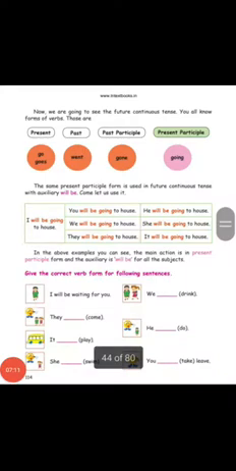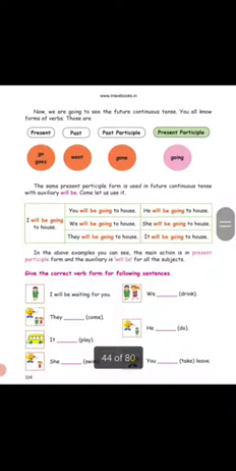Next, we are going to see the future continuous. Future continuous means shall or will plus be plus verb plus ing. Here also the present participle, that means the word plus ing form, will not change. Only the auxiliary, shall be or will be, will change.